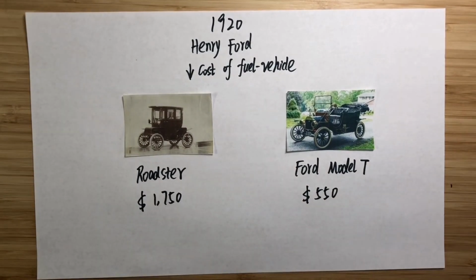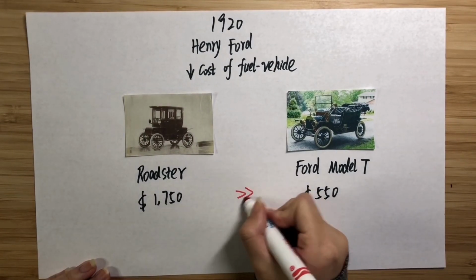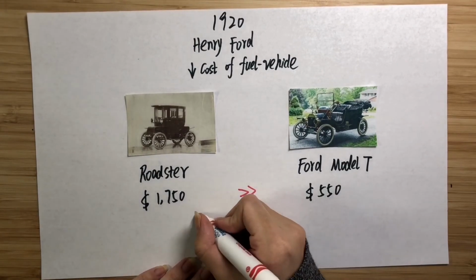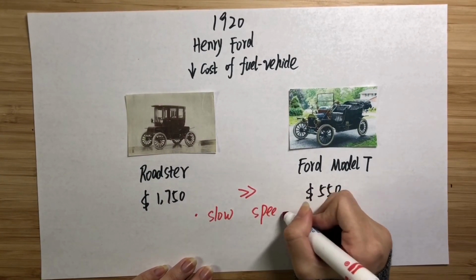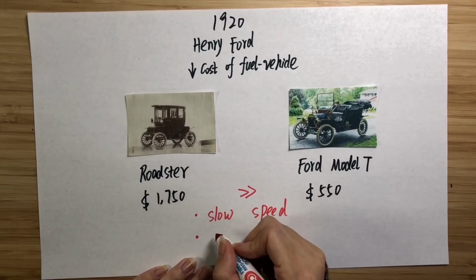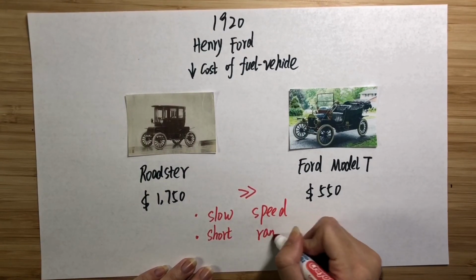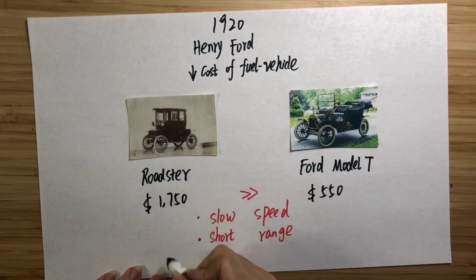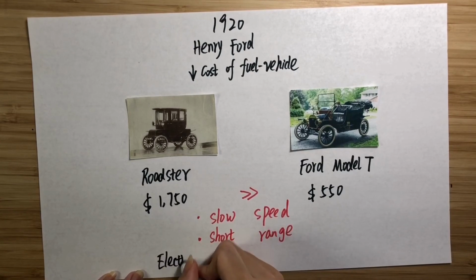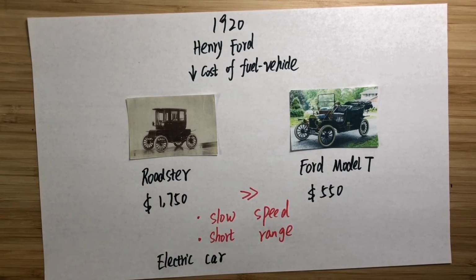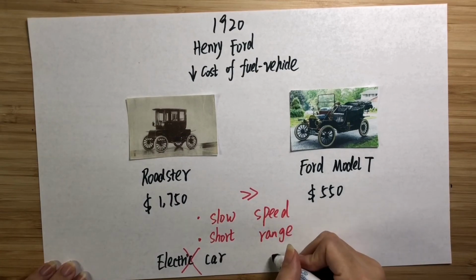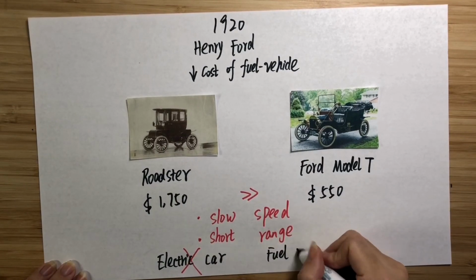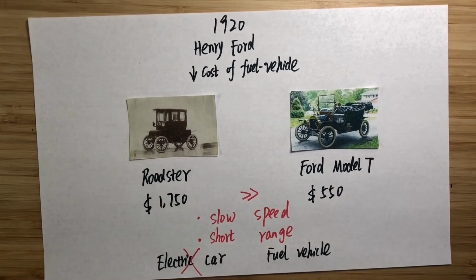for $550. The excellent price promoted the popularization of fuel vehicles, and compared with fuel vehicles, electric vehicles have so many disadvantages, such as slow speed and short range. Since then, the electric vehicle gradually began to lose its position in the automobile market after the 1920s.